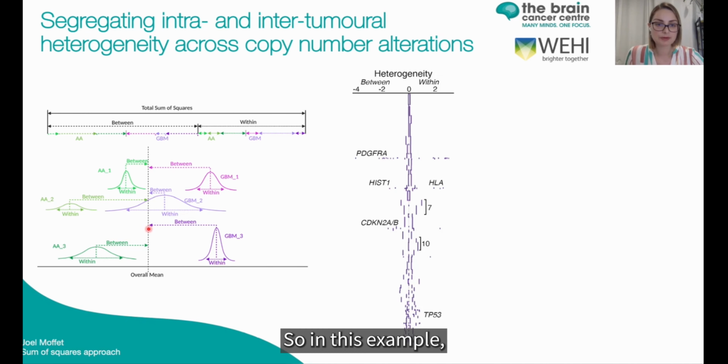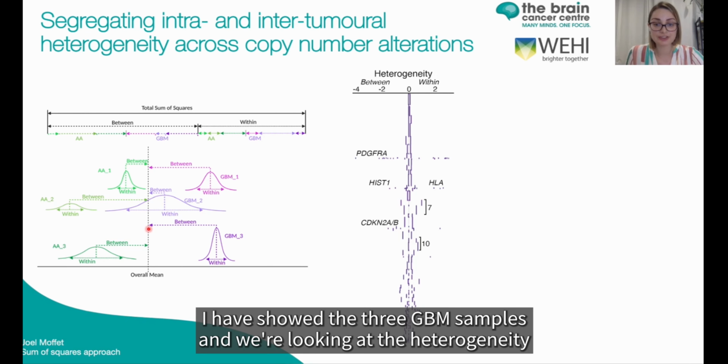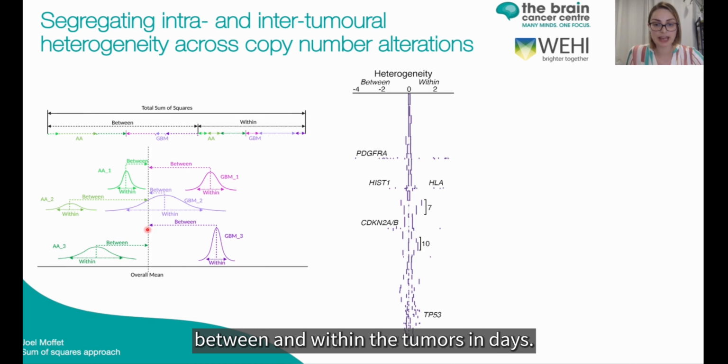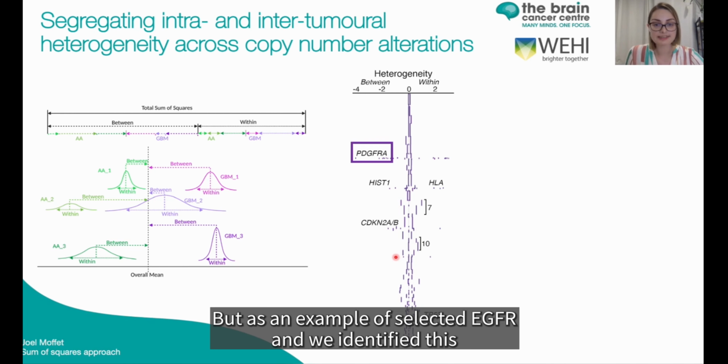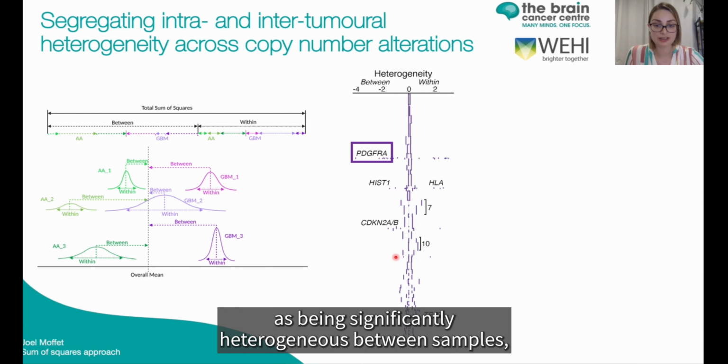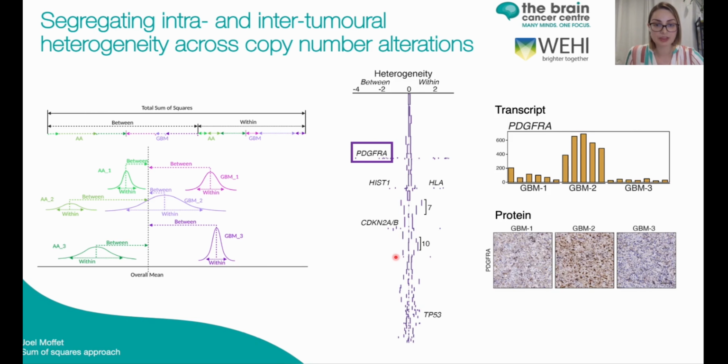In this example, I have shown the 3 GBM samples, and we're looking at the heterogeneity between and within the tumors. I've just highlighted on this plot some key genes or chromosomal regions where we see differences with the intra and intertumoral heterogeneity. As an example, I've selected PDGFRA, and we identified this as being significantly heterogeneous between samples.